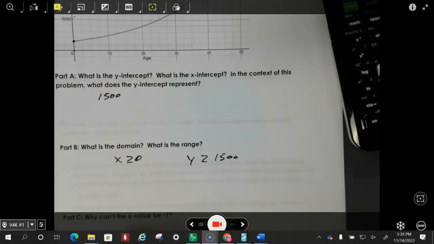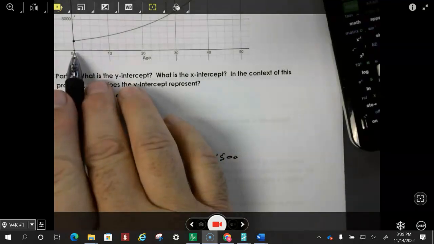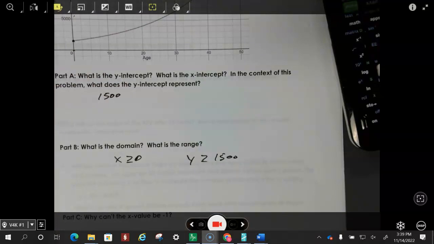Okay, and I've already said why the x value can't be -1: if we're assuming that this is the day it became an antique, then a year ago it was not an antique, so we can't do that. Now that's just on certain cars and stuff.